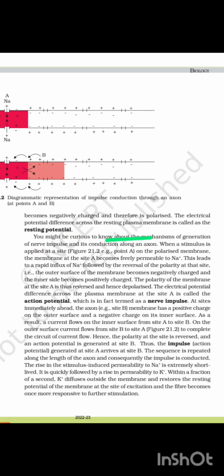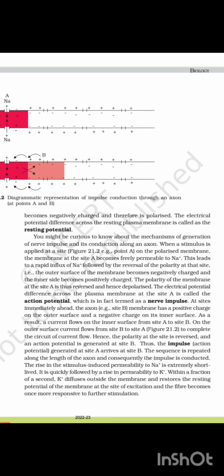You might be curious to know about the mechanism of generation of a nerve impulse and its conduction along an axon. When a stimulus is applied at a site, figure 21.2, for example point A, on the polarized membrane, the membrane at site A becomes freely permeable to sodium. This leads to a rapid influx of sodium followed by the reversal of the polarity at that site.